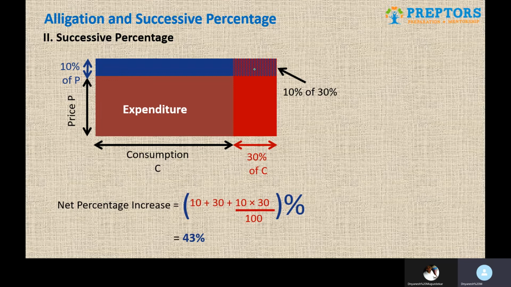Why? Because expenses depend on both price and consumption, and if both increase, expenses are bound to increase, which is a real life example for all of us. So this is how you simply apply the formula of successive percentage.